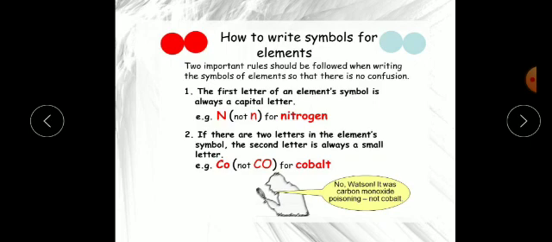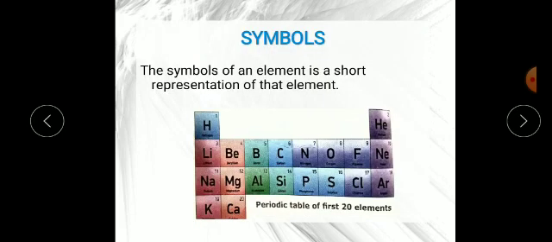Now, as for example, the hydrogen spelling starts from H, and helium, HELIUM, also starts from H. The first letter of both spellings is the same. So to differentiate helium from hydrogen, the scientist has taken the second letter in helium.